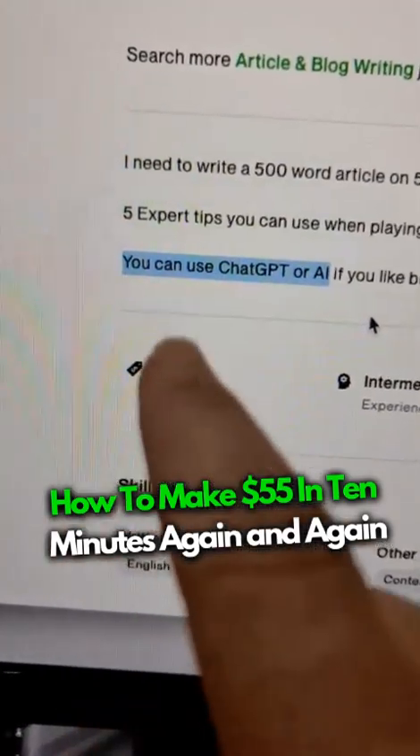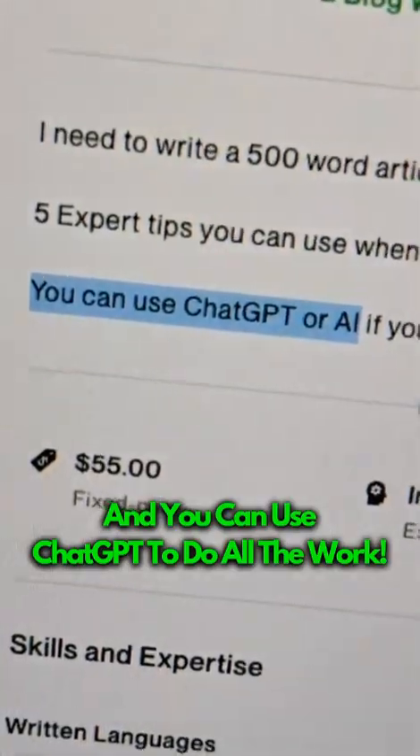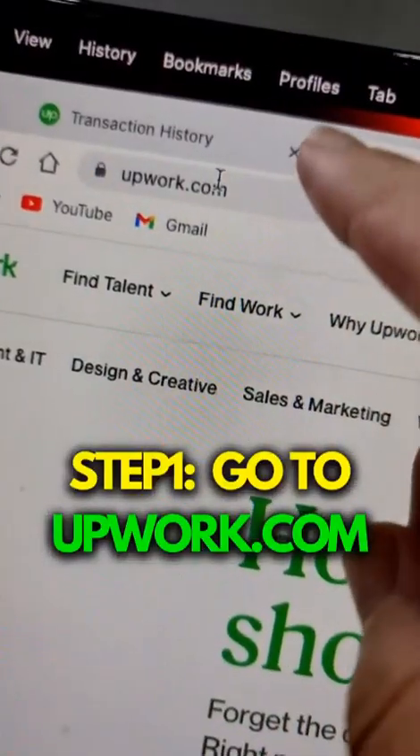I'm going to show you how you can make $55 again and again, using ChatGPT or AI to do the answers. I'm going to show you how to do this and build $400 a day, and it's only going to take a matter of minutes. Step one, you want to go to Upwork.com.